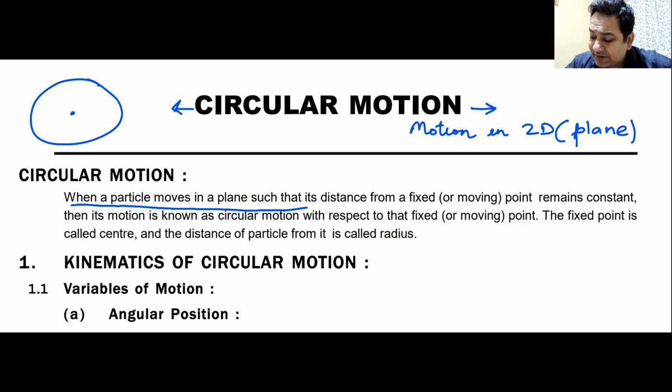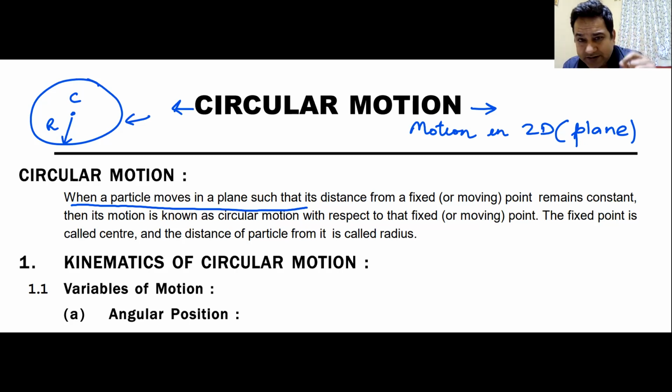So what is the property of a circle? Every circle has a center, and if you find out the distance of any point on this trajectory, if I call it trajectory, the distance of any point on the circle is the same from the center of the circle. So basically, a circle is a mathematical concept, and we can define it as the locus of all points whose distance from a fixed point remains the same.